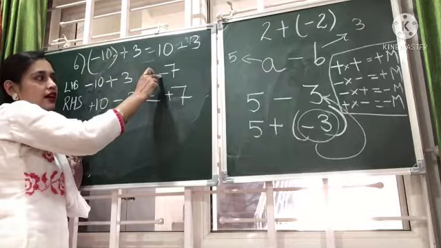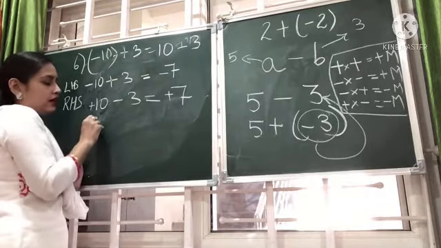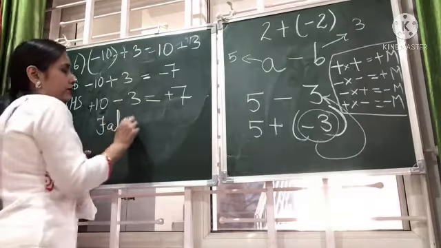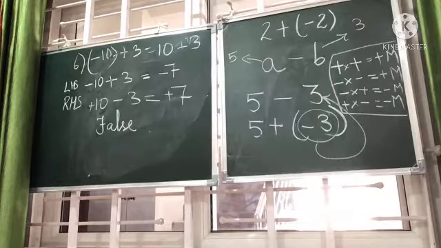Minus 7 and plus 7 are not the same. They are additive inverses of one another, right? So what will we write? The answer will be false. So now you will let me know whether you understood or not.